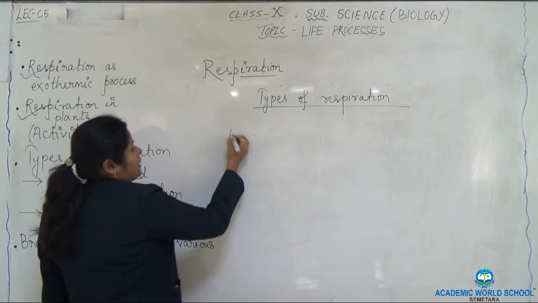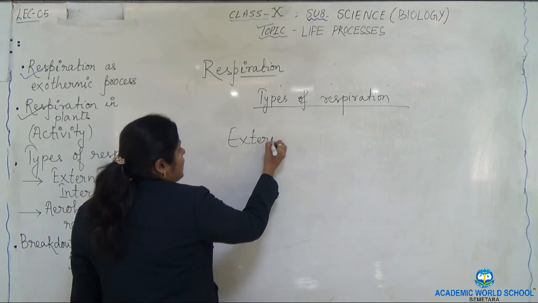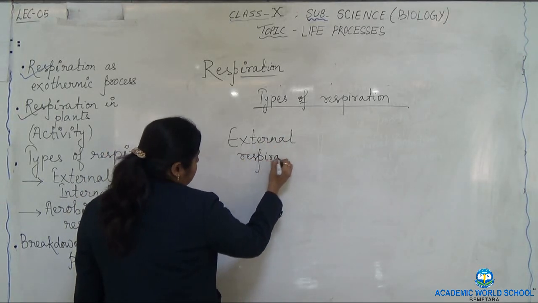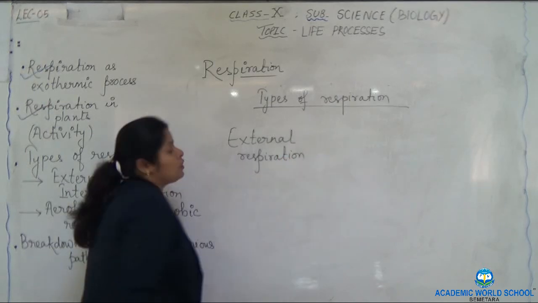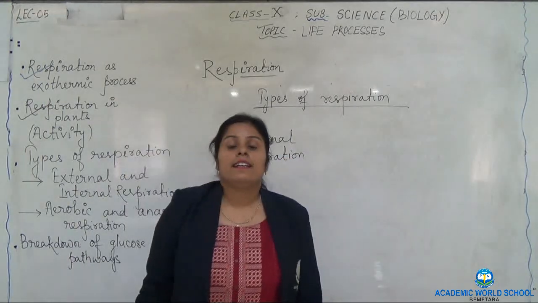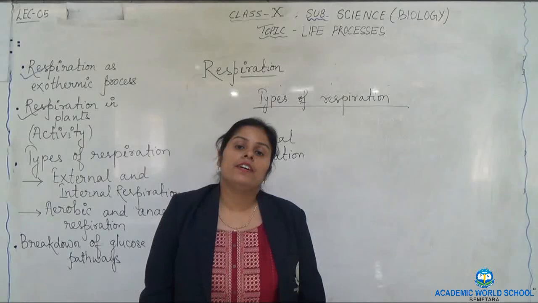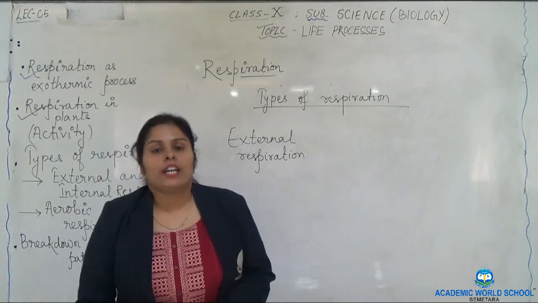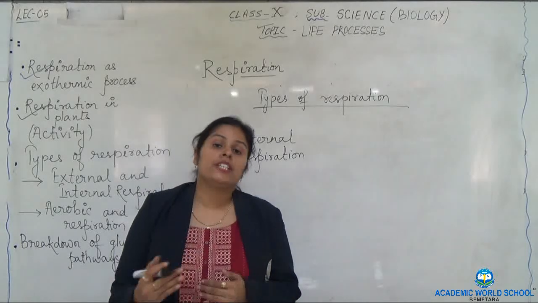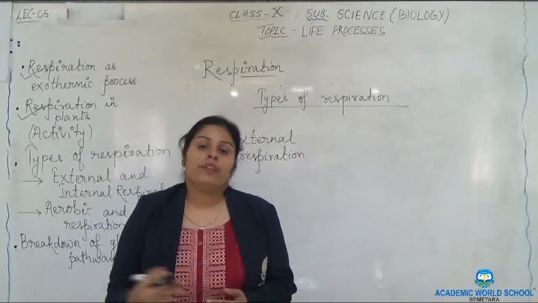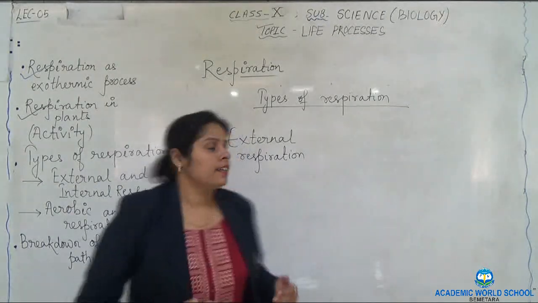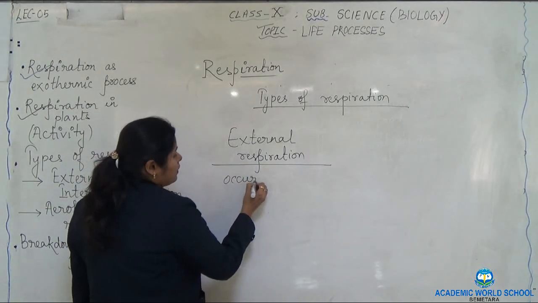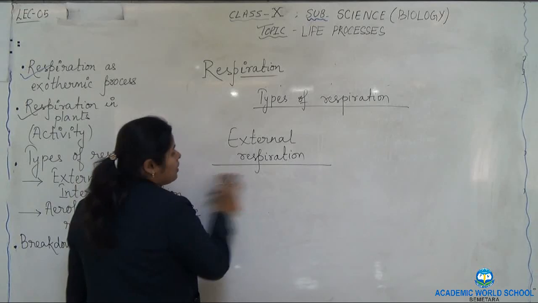See here, external respiration, as we have discussed in the last class, respiration is not a single step process. Respiration begins with the first step, that is breathing. In external respiration, what happens? There is the exchange of gases between the respiratory surface. What happens? It occurs, or exchange of gases occur.